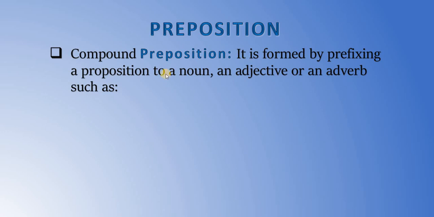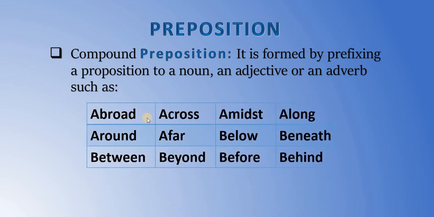It is formed by prefixing a preposition to a noun, an adjective or an adverb like this. Abroad. See, a is attached or prefixed to broad. Across, amidst, along, around, afar, below, beneath, between, beyond, before, behind.